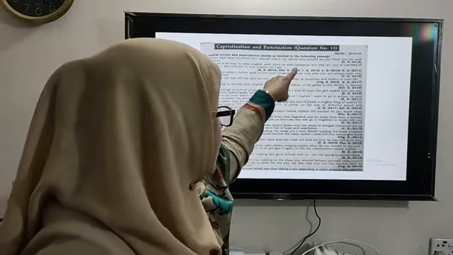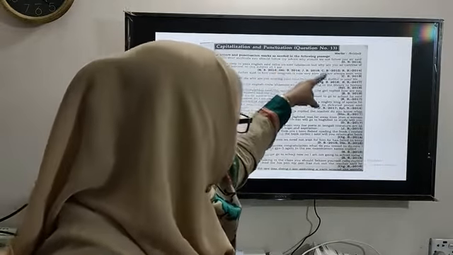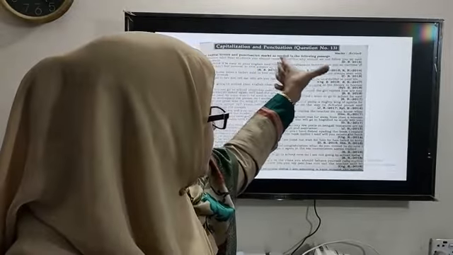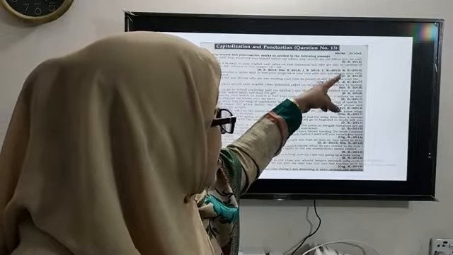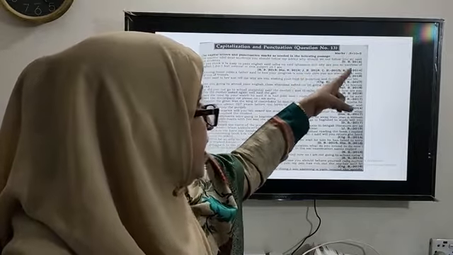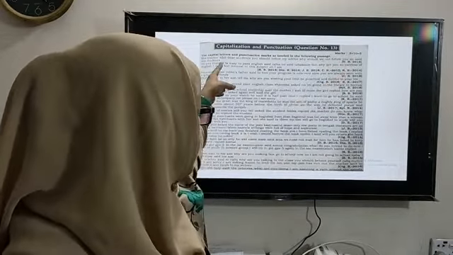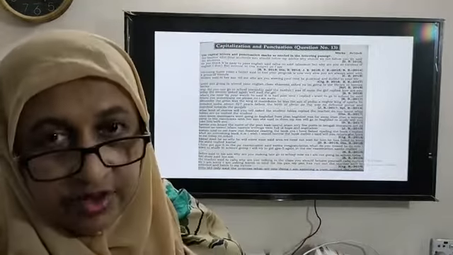In the sentence, Y is capitalized. From Y to sir, all the things will be within quotation marks, and after sir there will be a question mark, and it will also be within the quotation mark. Said the students. After that there will be a full stop.